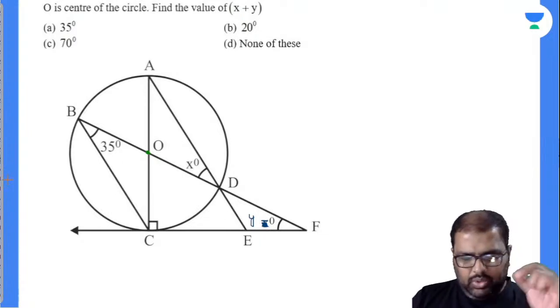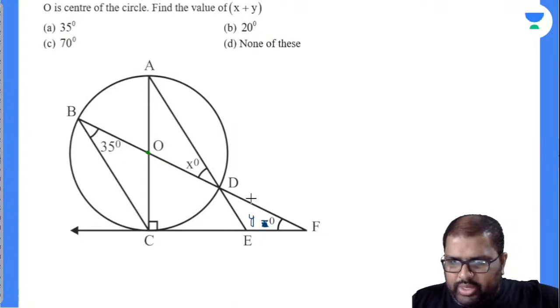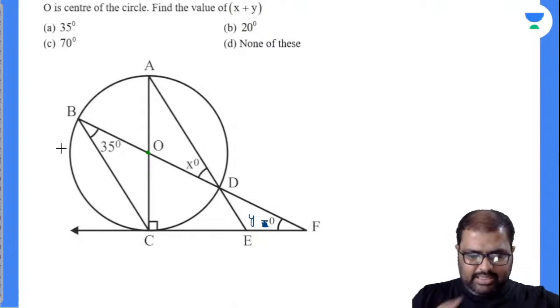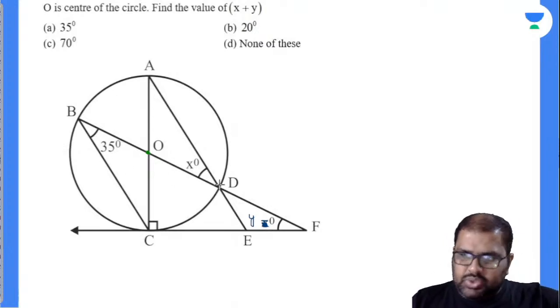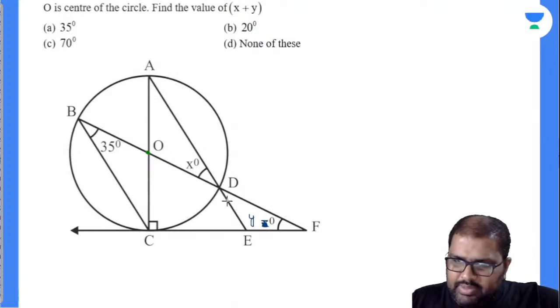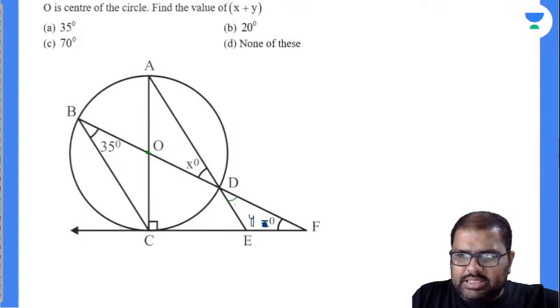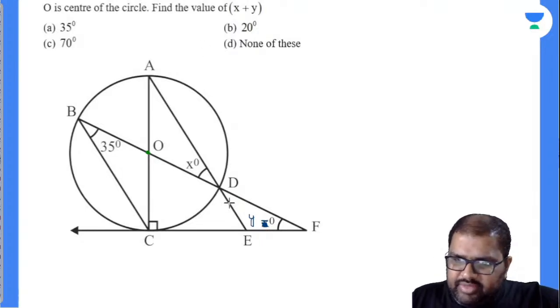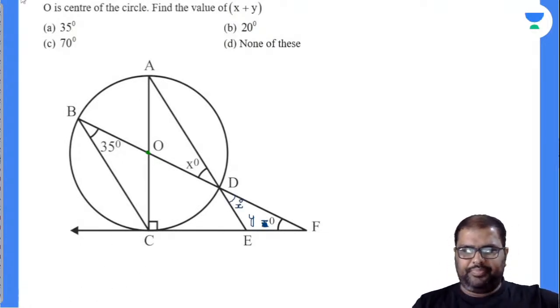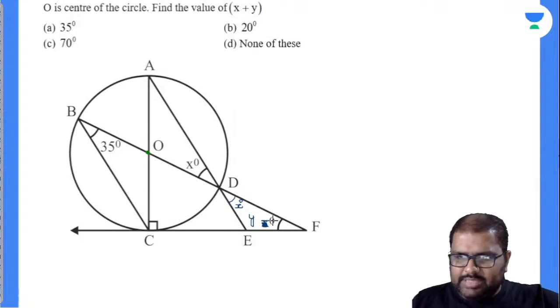So I can do one thing. Now see here, OF and AE line segments are intersecting with each other, so vertically opposite angles will be equal. If this is x degrees, this will also be x degrees. I'll take down this as x degrees. Now, we have to find out x plus y degrees.